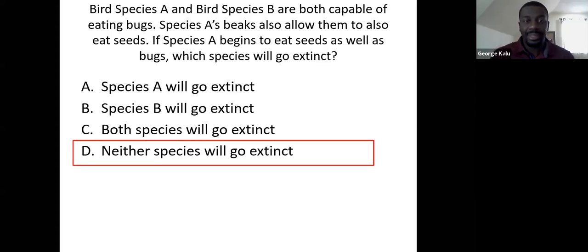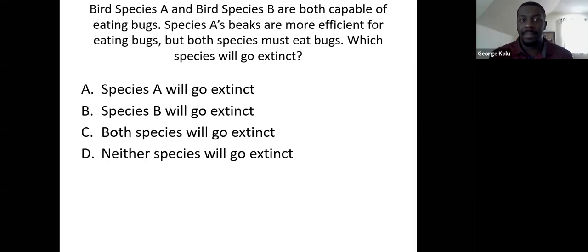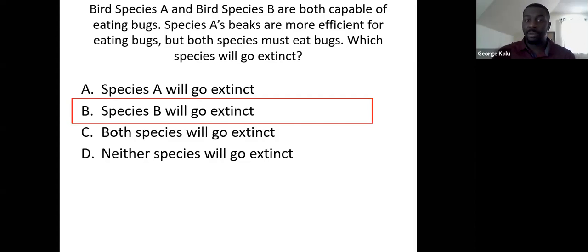Good. Next question. Again, species A and species B are both capable of eating bugs. Species A's beaks are more efficient for eating bugs, but both species must eat bugs. So which species will go extinct now? Species A, B, both, or neither? Which one will go extinct? Yes, the answer is species B. Exactly. Species B will go extinct. The reason for that is because species A is going to be more efficient at eating bugs. If it's more efficient, it's going to be able to eat more and more of those bugs. Species B is not going to be as efficient, so it's going to have a harder time getting access to those bugs as a resource. Good.